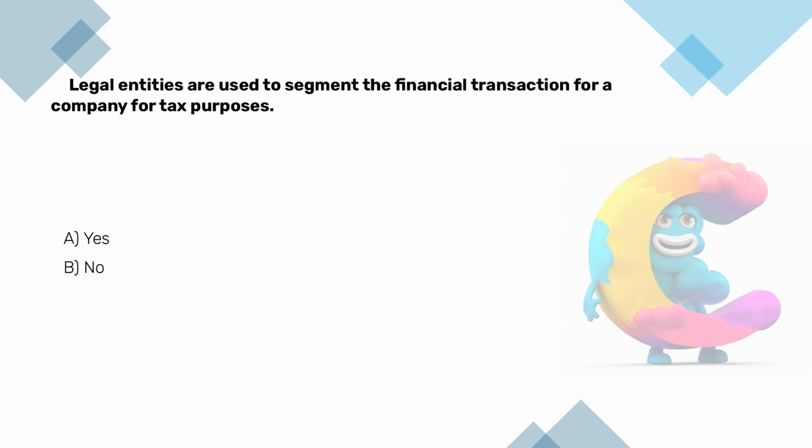Legal entities are used to segment the financial transactions for a company for tax purposes. Is it correct? Okay, now pause the video here, have a bit of think, and then continue when you are ready. Yes, legal entities are indeed used to segment financial transactions for tax purposes. Each legal entity can have its own tax reporting requirements and obligations, making it essential for compliance with local laws. Legal entities are used to segment the financial postings of a legal entity, not to assist in compliance audit mitigation.